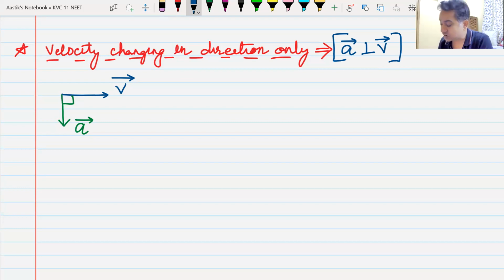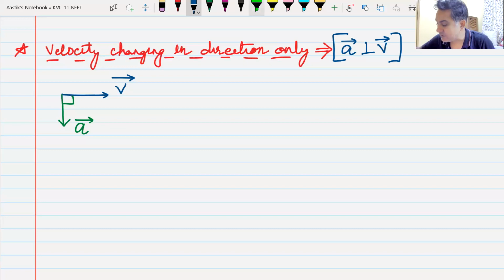It does not change in magnitude. Do we understand this? Here the velocity is like this, and acceleration is downwards like this. So now your velocity does not change in magnitude, it only changes in direction. So this body is going to turn.